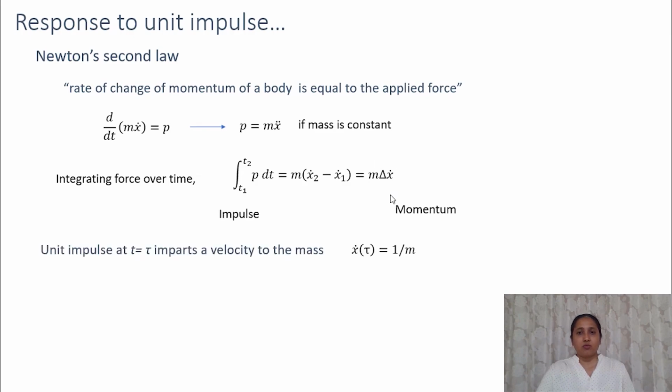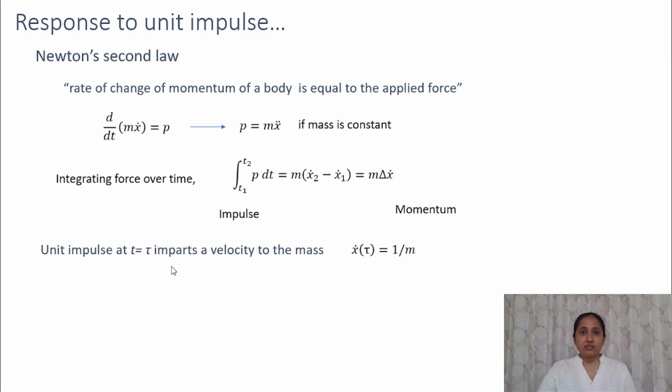So what does this mean? If we apply a unit impulse at time tau, that impulse will impart a velocity to the mass, and that velocity will be equal to 1 by m. So for the impulse, a change in velocity will be created, equal to 1 by m.